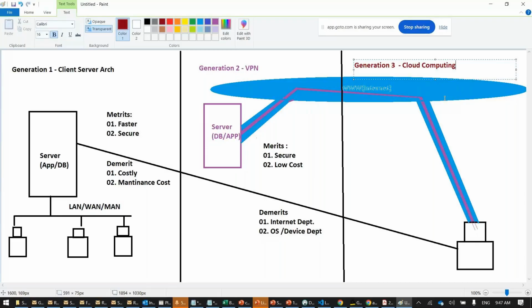How much? 56 kbps. Not even Mbps. Today we have 512 Mbps, 256 Mbps, and back then 56 kbps. Tell me how the cloud will work at such speed. Today, cloud computing is a success. Why? Because everybody has a network device. Every phone has internet. Yes or no? Not a single phone in the market doesn't have internet. 99% of the users are using internet-based phones. That is the reason this technology clicked.